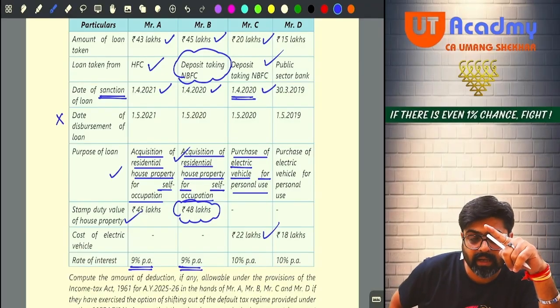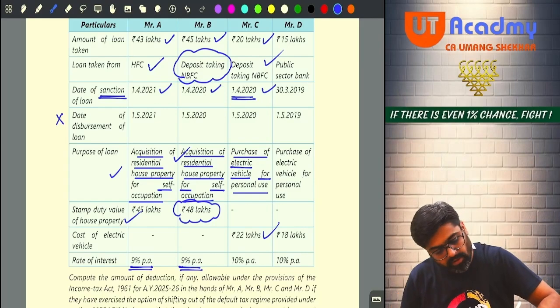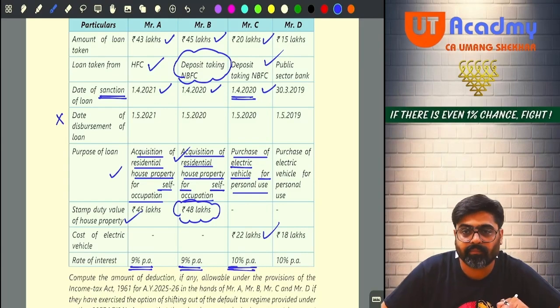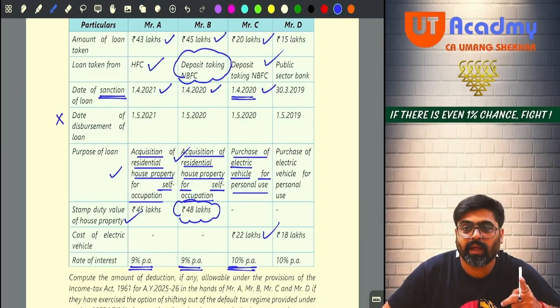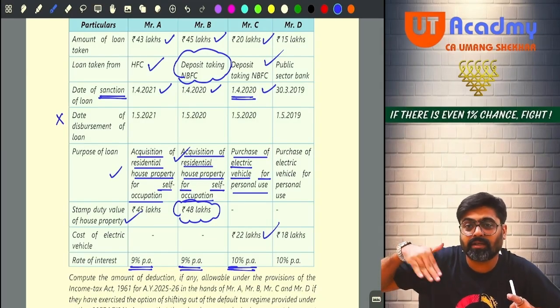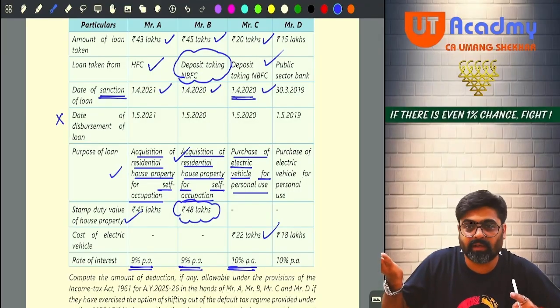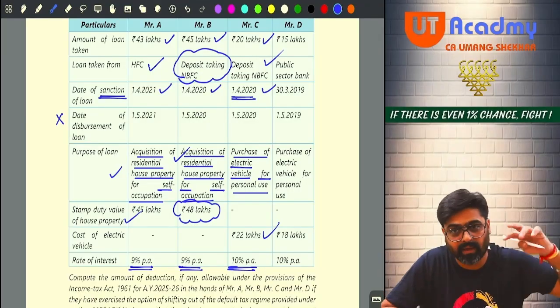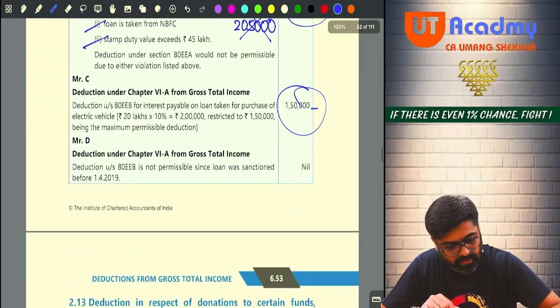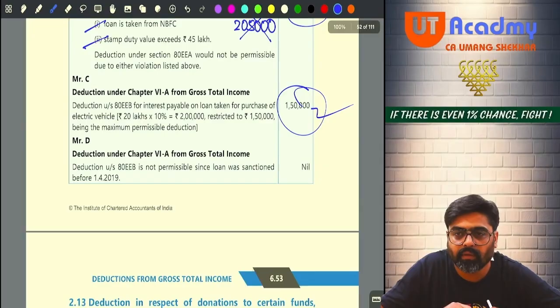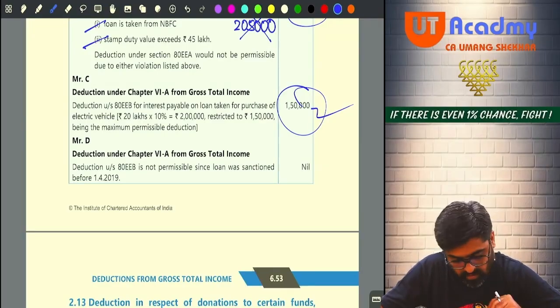Now on that 20 lakh rupees of loan, you are going to pay 10% per annum, meaning 2 lakh rupees. That entire 2 lakh you have not claimed as a deduction under any other provisions of the Income Tax Act. Hence that 2 lakh will be allowed under 80EEB subject to a maximum of 1 lakh 50,000. Getting my point?